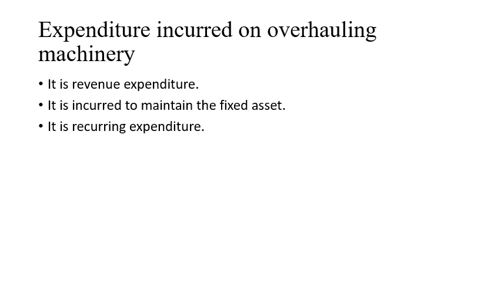First example, expenditure incurred on overhauling machine. What is meant by overhauling? If you want to overhaul a machine, you need to separate all the parts. You will move all the parts and you will do the oiling, you will do the cleaning, right? And you will assemble these parts again.